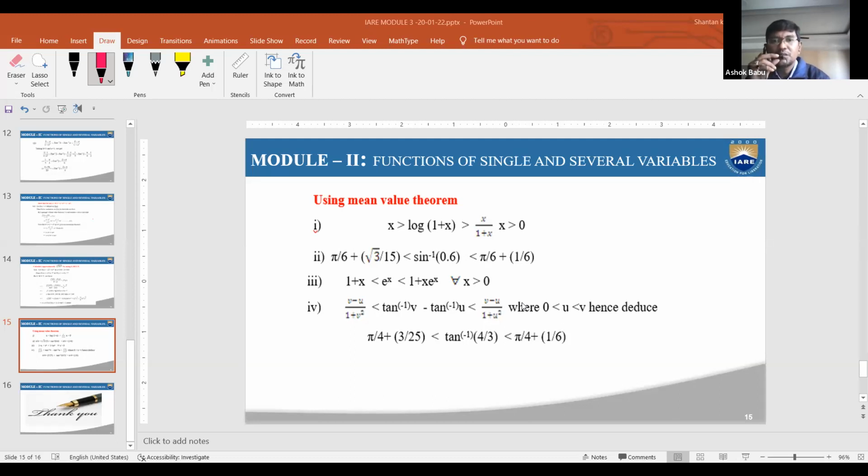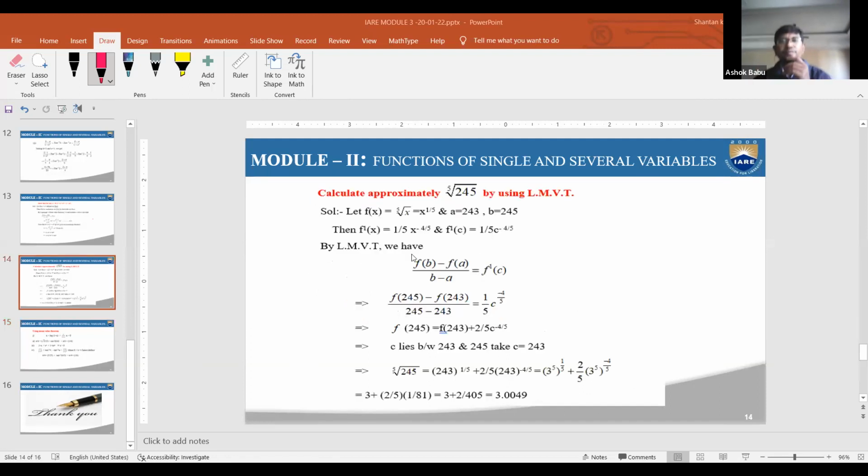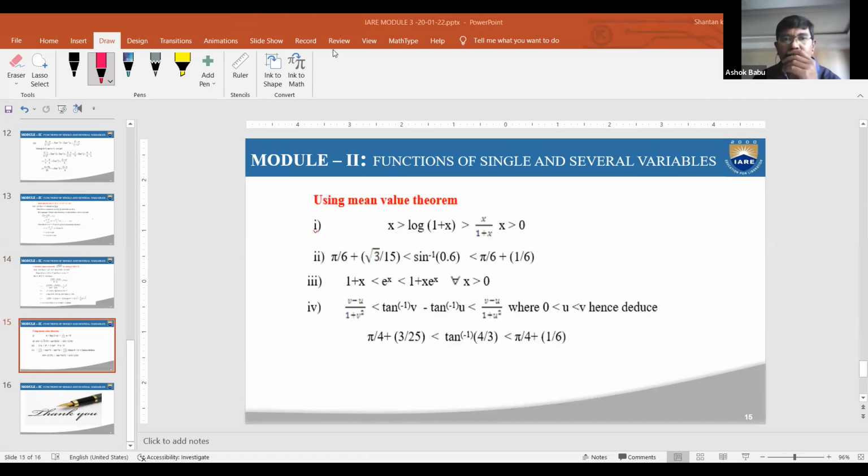Using the mean value theorem, you show that x is greater than log of 1 plus x is greater than x by 1 plus x, for all values of x greater than 0. Anybody? What is the function?